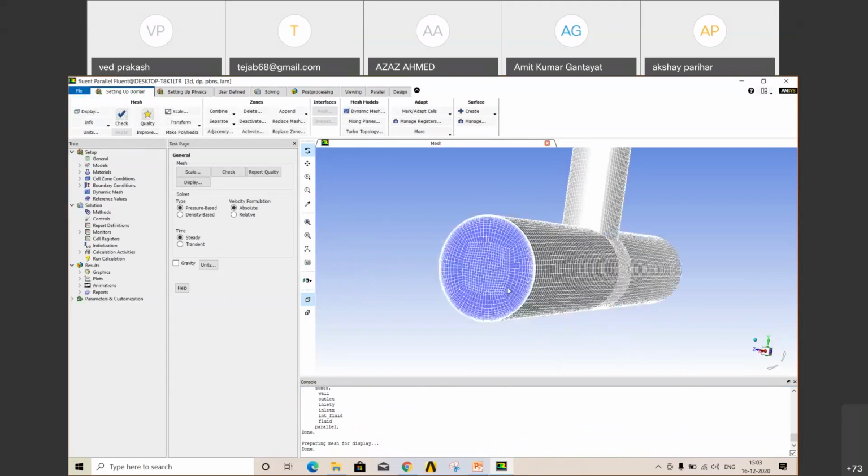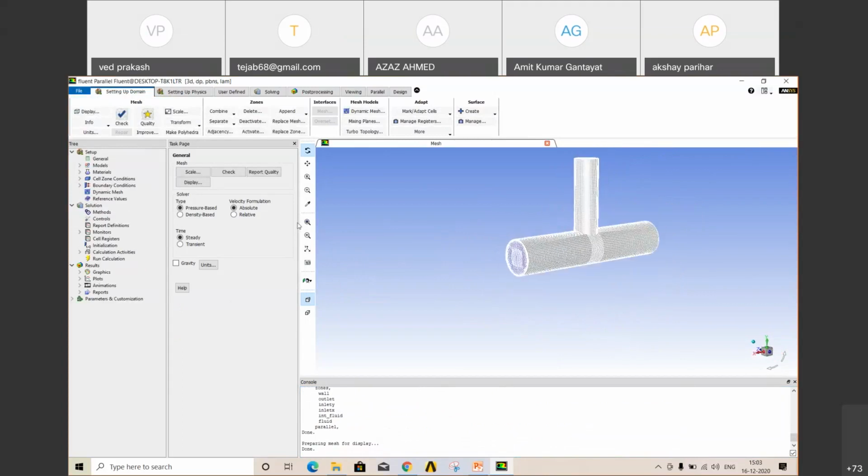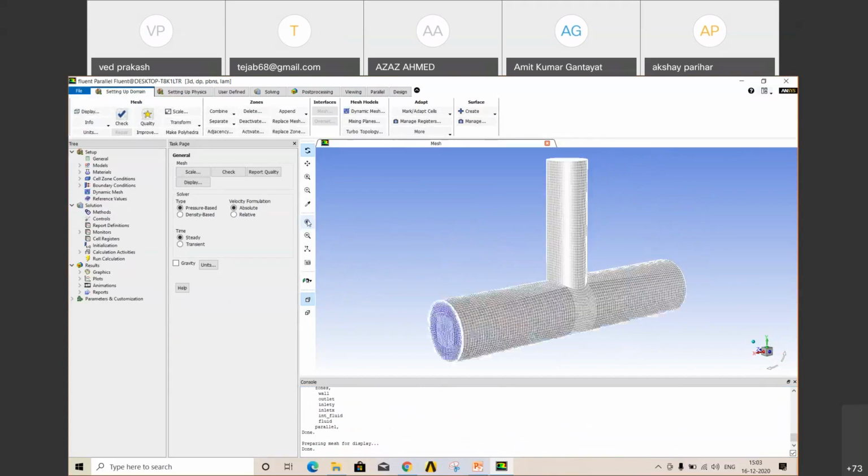You can see this is your mesh file, and there is an option fit to window. Now first check your mesh size in info. Go to size, you see around 3 lakh elements, which is quite good enough. Then check your mesh.